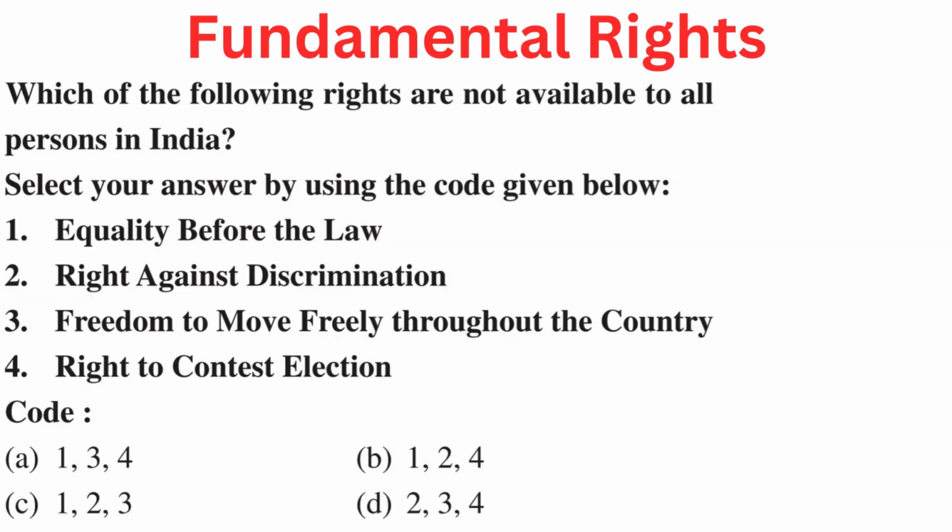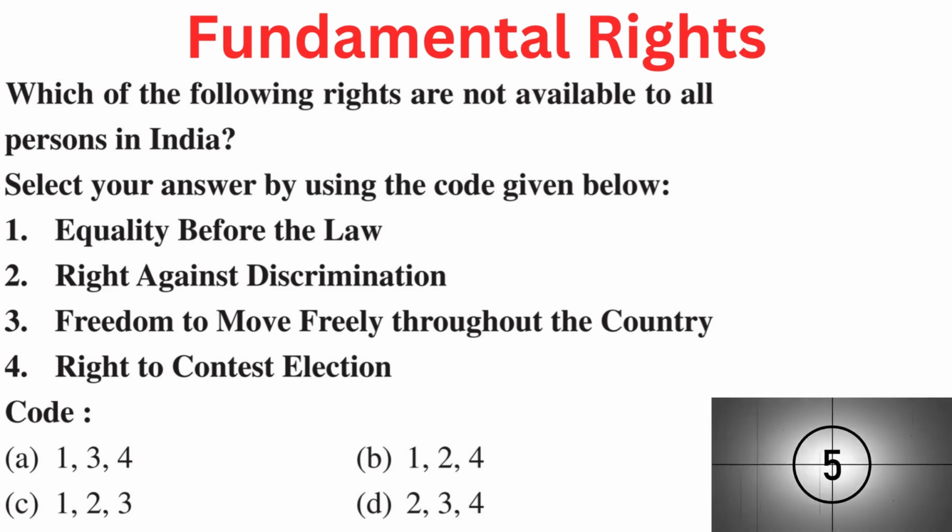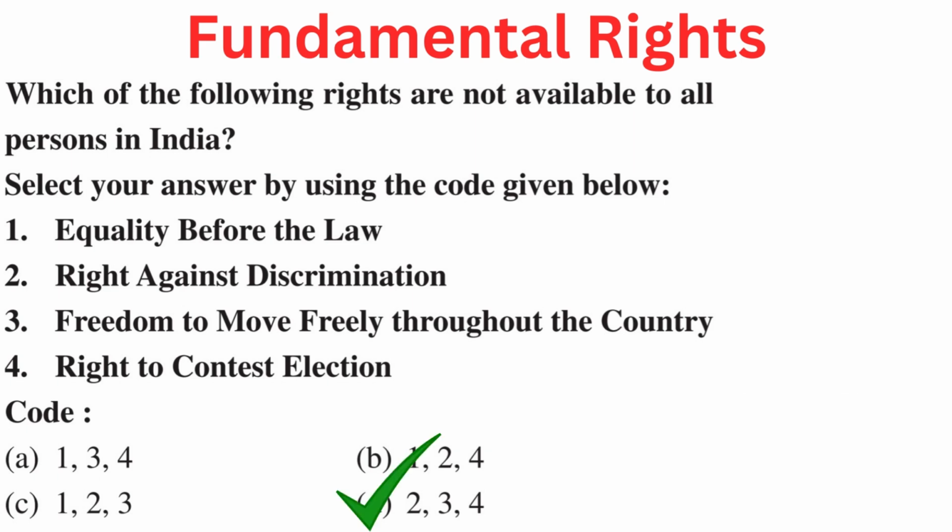Your question is, which of the following rights are not available to all persons in India? Select your answer by using the code given below. First, equality before the law. Second, right against discrimination. Third, freedom to move freely throughout the country. Fourth, right to contest election. Code A 134, B 124, C 123, or D 234. Right answer is D 234. Right against discrimination, freedom to move freely throughout the country, and right to contest election.